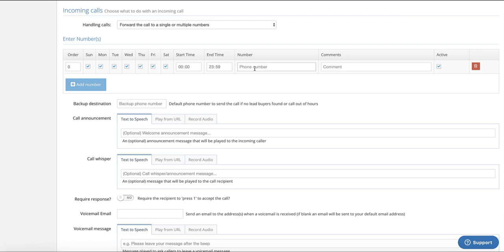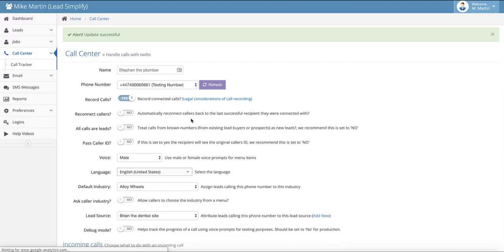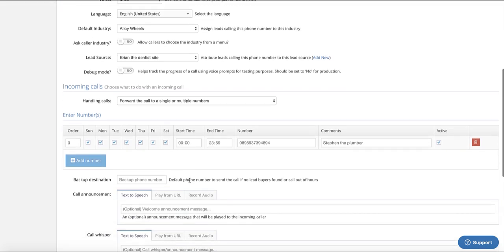All we want to do is add a new number, pop Stephen's number in here, and call it Stephen the plumber so we know who it is. You don't really need any of this other stuff. You can set it all up if you want, but you don't actually need it. And that's it. Now that's set up, so this number you can put on any website anywhere in the world that you want, and it will always ring through to Stephen's number 24 hours a day. If he says I don't work weekends, you say no problem, we won't send it through to you on a weekend.